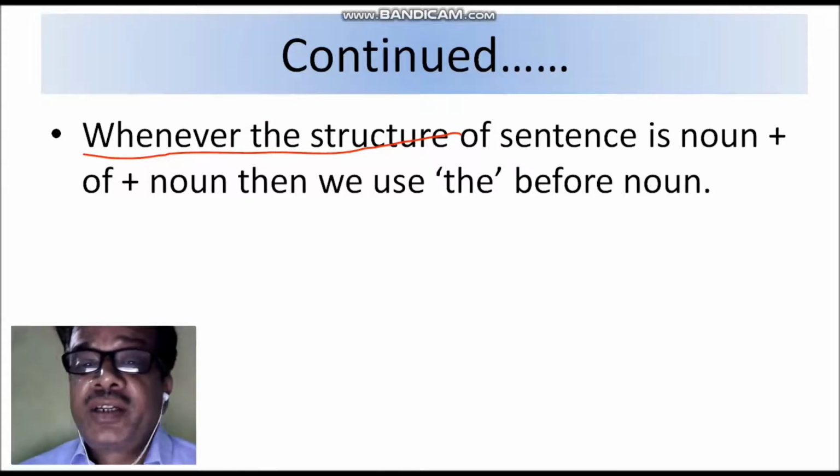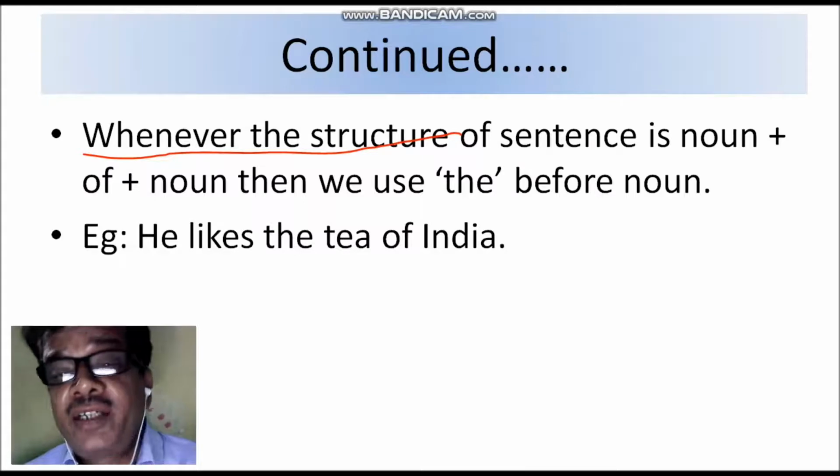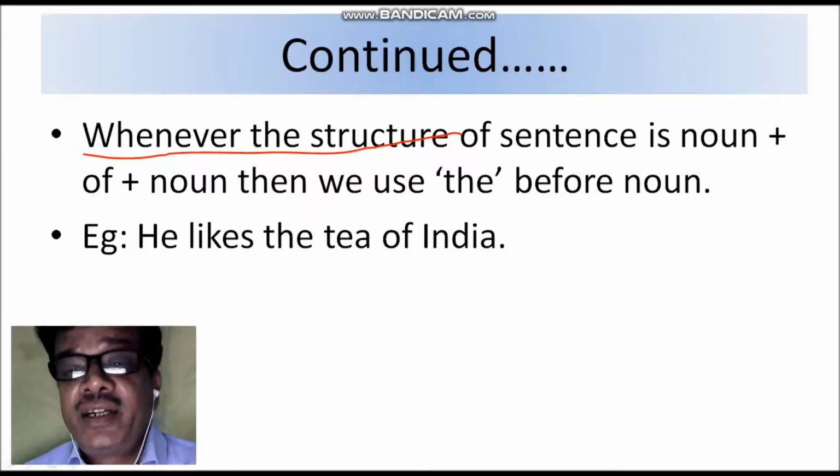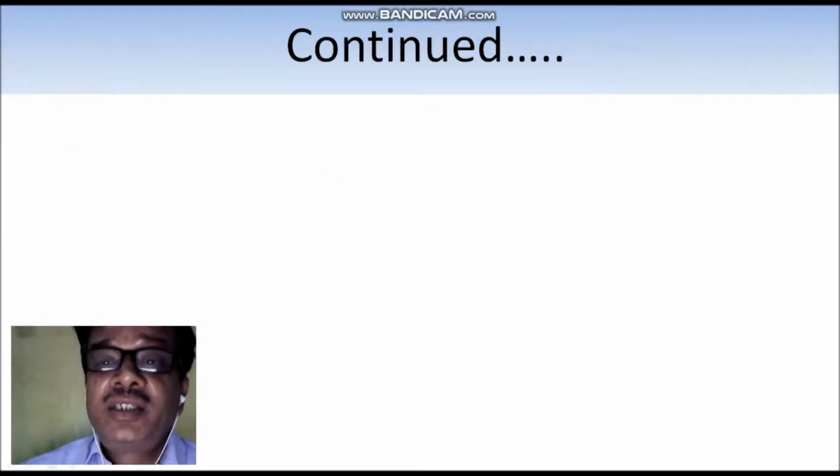Here you are looking the example. He likes the tea of India. That means you are looking tea is also noun, India is also noun, and between tea and India there is of. So before the tea we have used the. You are looking, this is the structure: the tea of India. That's why we have used the before tea. Okay. He likes the tea of India.